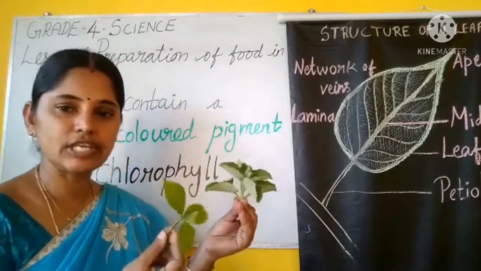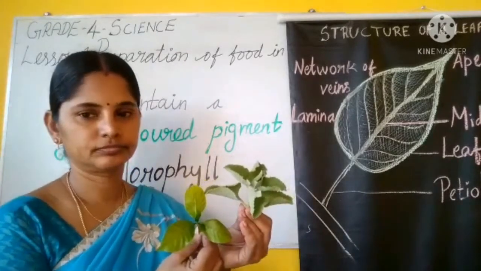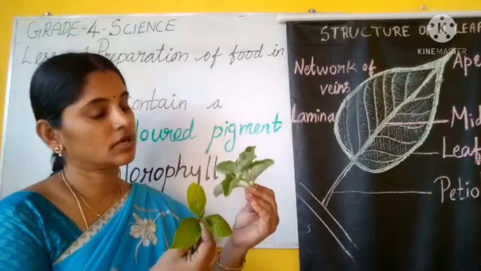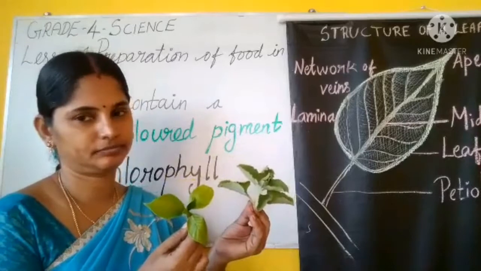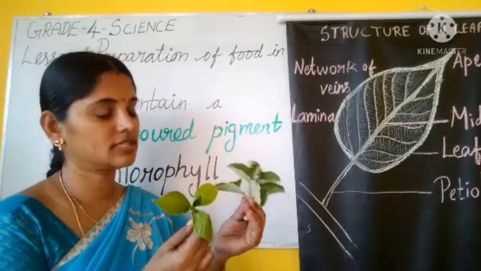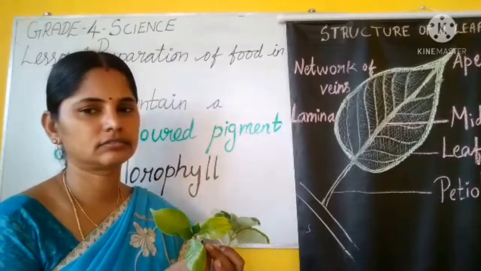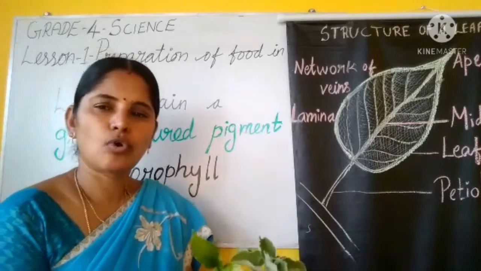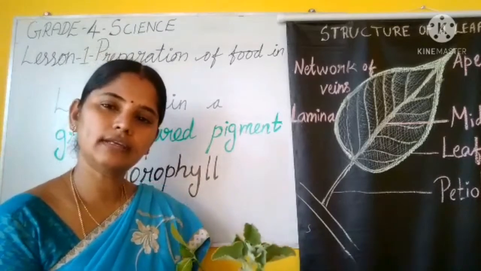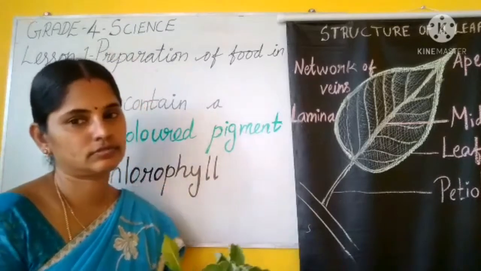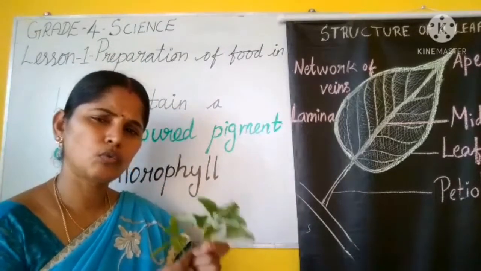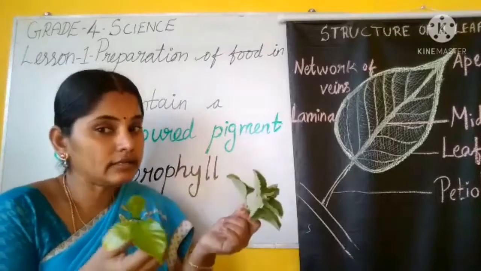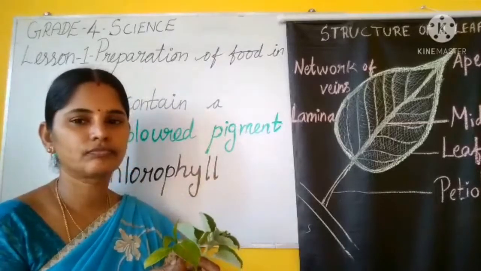Look at these leaves, children. These leaves are green in color. Isn't it? Most of the plants contain green color leaves. Have you ever wondered why plants contain green color leaves?